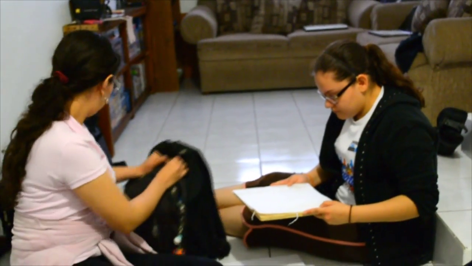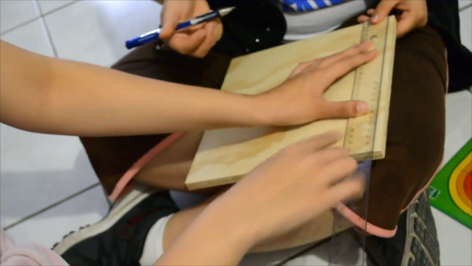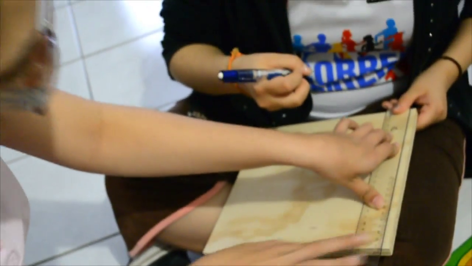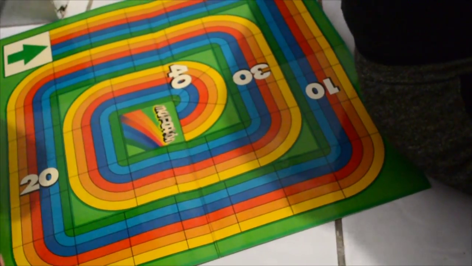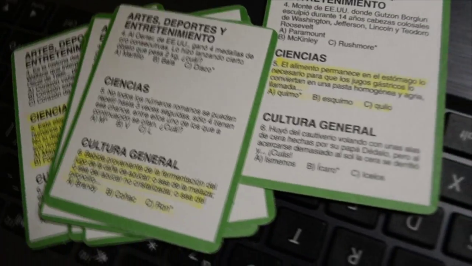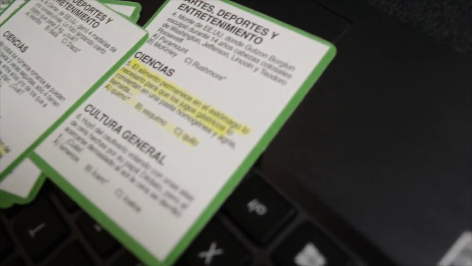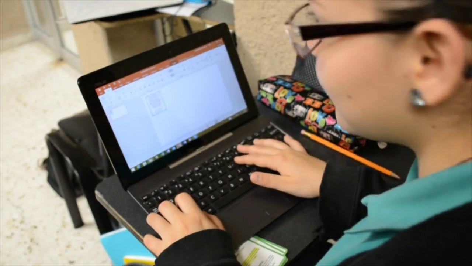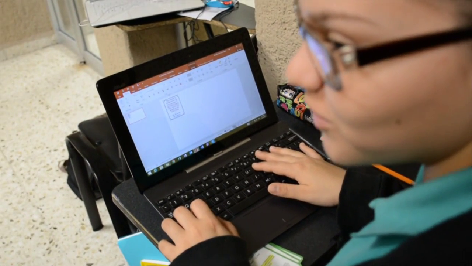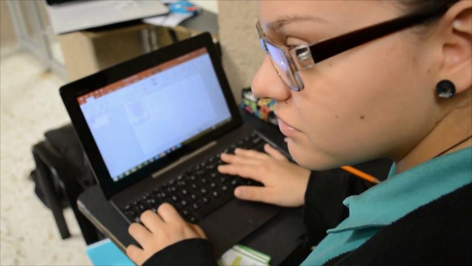Now it's my turn to talk about the STEM project. My topic is diseases, and I am going to include it in the trivia game. As you may know, the trivia game will consist of a series of questions about food and energy, nutrients, types of nutrients, a balanced diet, and finally diseases. So in every game there are good cards and bad cards. So diseases will be inserted as the bad cards.